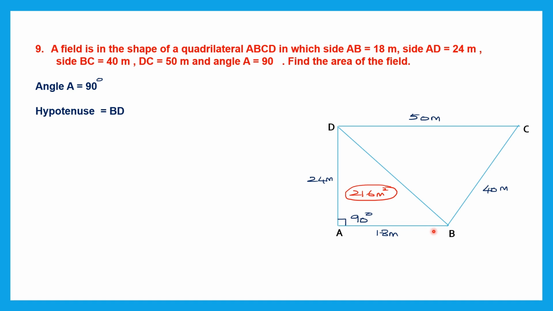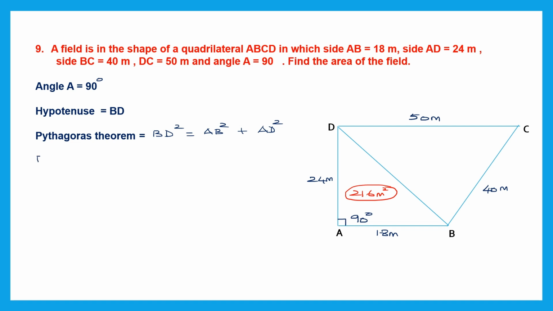So let's find the measurement of BD, and we're going to use the Pythagoras theorem, which says that BD, that is the hypotenuse, BD square is equal to the sum of the squares of the other two sides, that is AB square plus AD square. So like this we'll be able to find BD square. Okay, so let's do that.